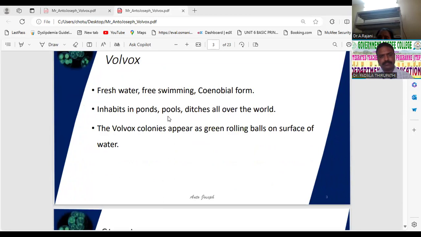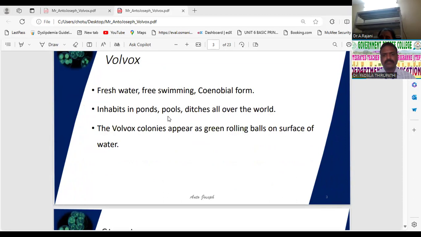In the last class I explained that all Chlorophyceae members are freshwater algae. Here also, this is the habitat and habit. In habit, Volvox is colonial.